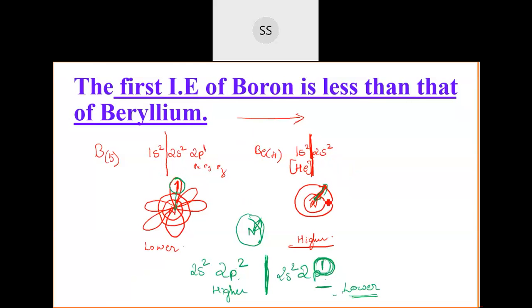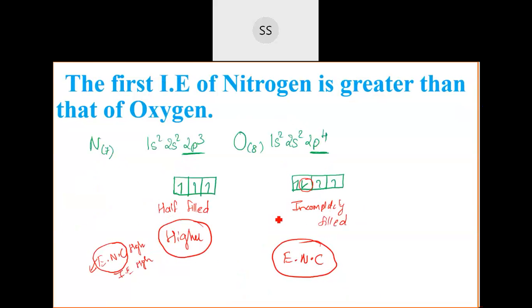So what reason did I tell you here? The reason was that 2s electrons are held more tightly, whereas in this case there is only one electron in the 2p orbital, and it has less force of attraction by the nucleus. So that was the reason why boron shows lower than beryllium. This is also exceptional. These are exceptional cases. The nitrogen and oxygen case is an exception.